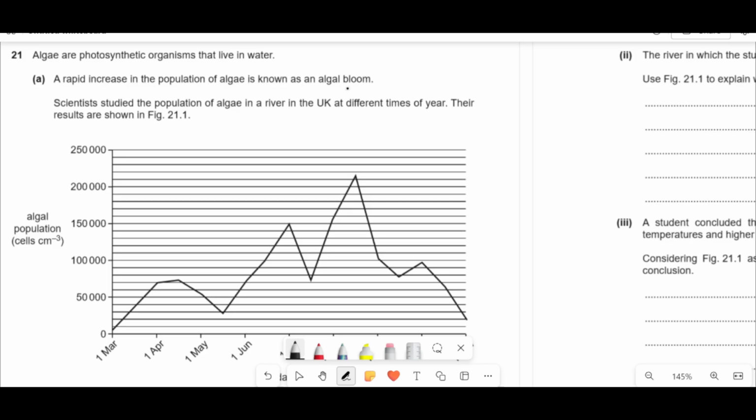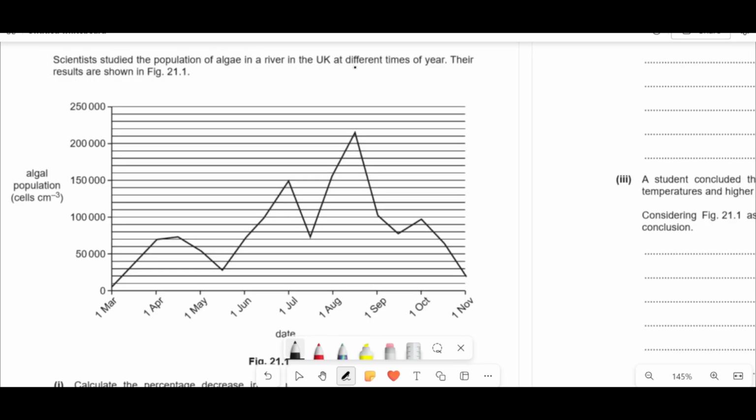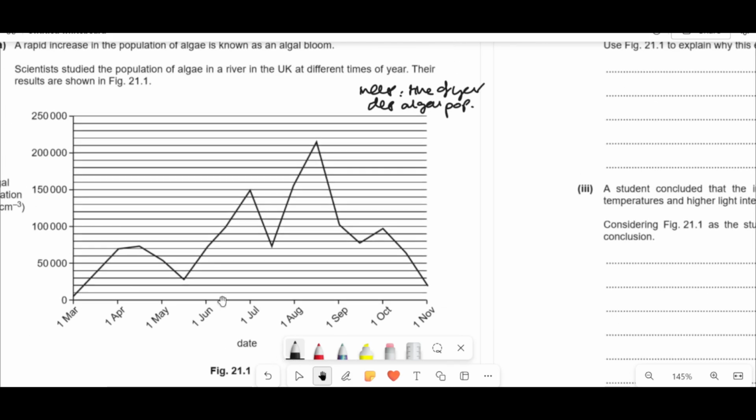Algae are photosynthetic organisms that live in water. A rapid increase is known as algal bloom. Scientists study the population of algae in a river at different times of year, and the results are shown here. So again, dependent on what they're changing, the time of year. Dependent is your algal population, right? In cells per centimeter cubed.